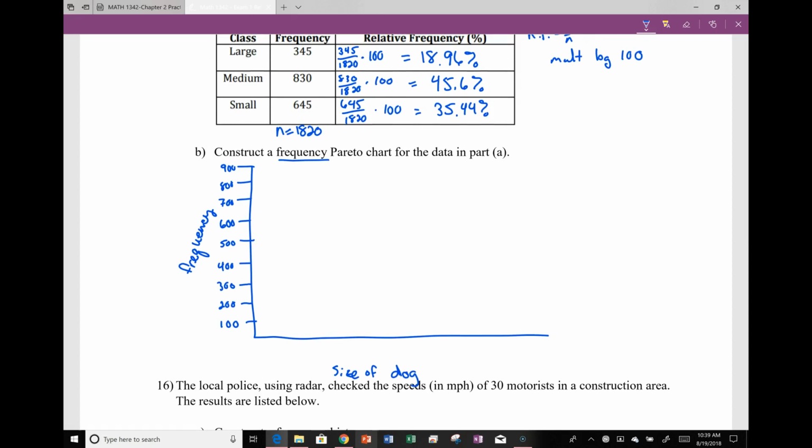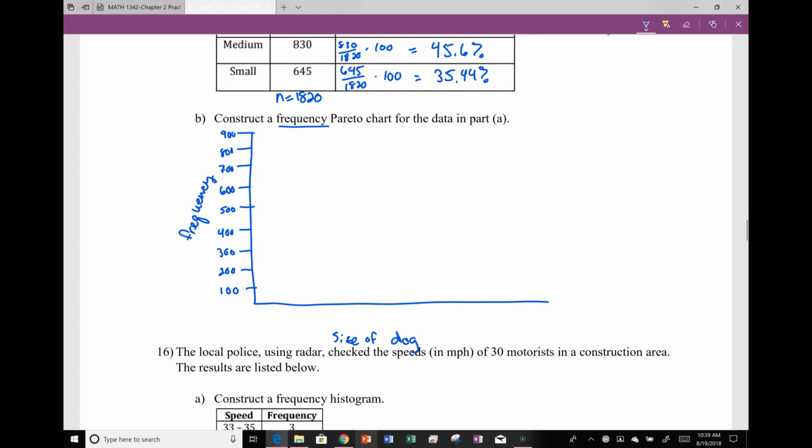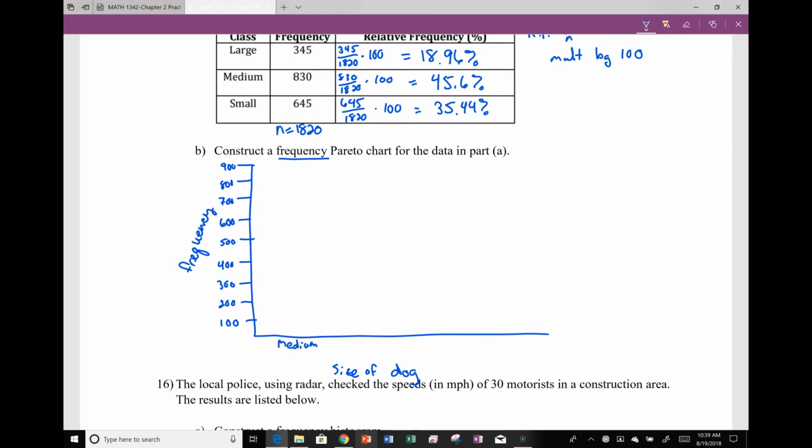A Pareto goes in order from the most frequent to the least frequent. So my size of dogs, I'm going to start out with medium because it has the most frequent. Then I'm going to go to small. Then I'm going to go to the large because we are looking at a Pareto. So mediums had 830 dogs, so it's going to be up here. I am having to estimate because I don't have all of my scale through here.